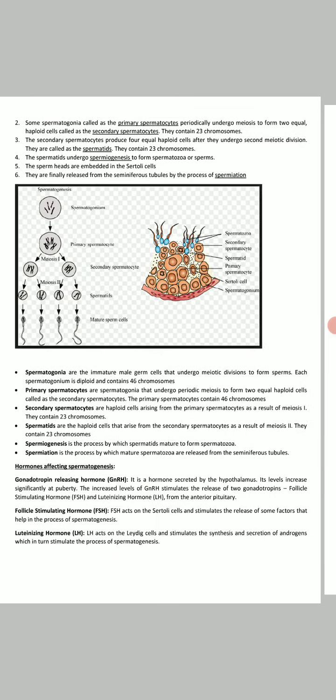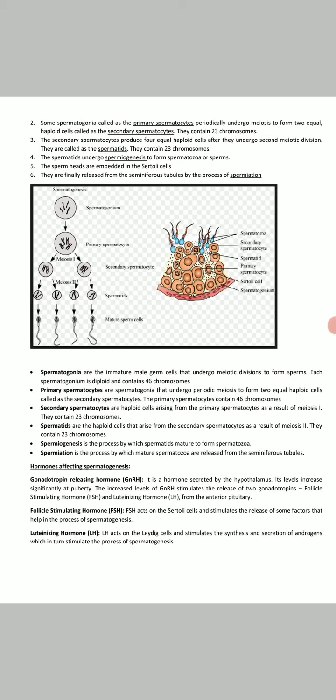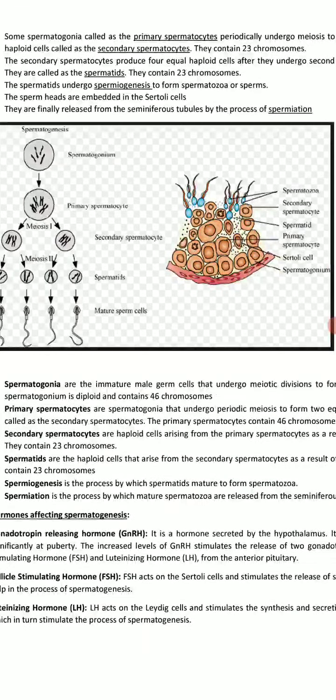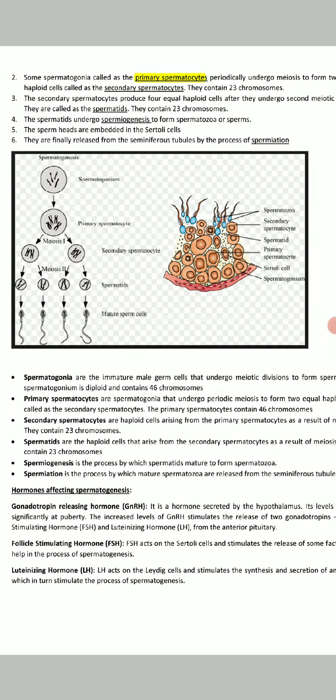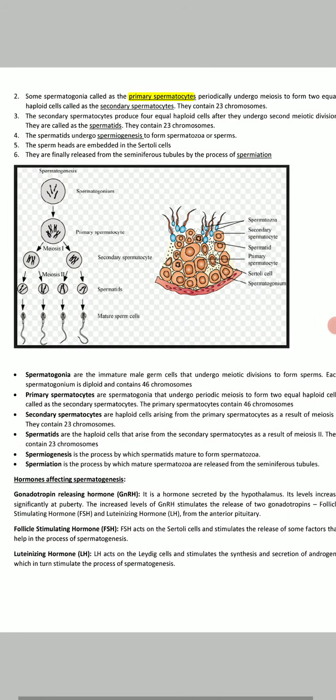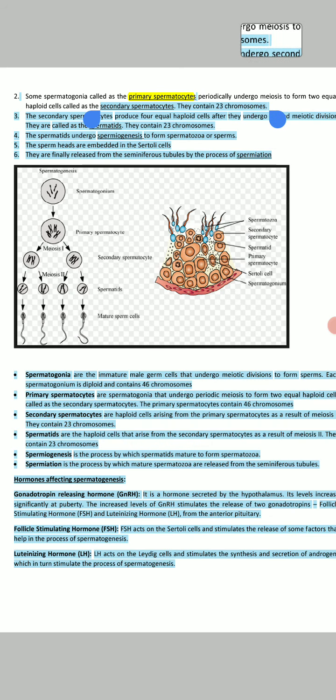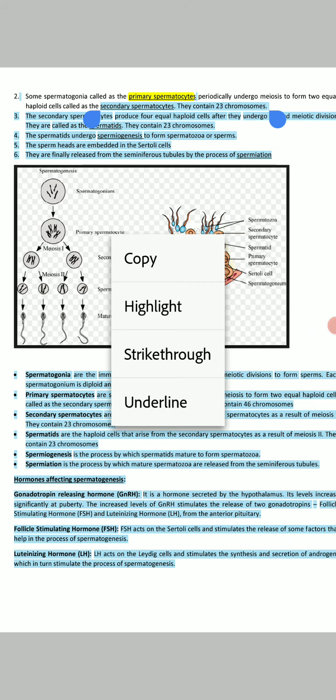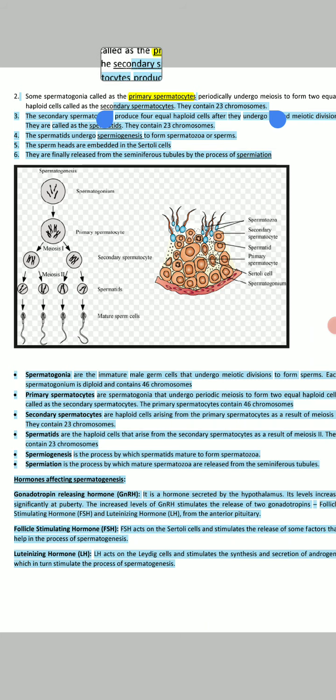The next stage also belongs to the multiplication phase. Some spermatogonia are called the primary spermatocyte, which periodically undergoes the meiotic division to form 2 equal haploid cells. Then it is called the secondary spermatocyte. So this is the basic definition.